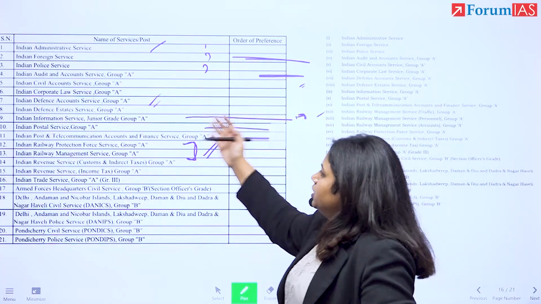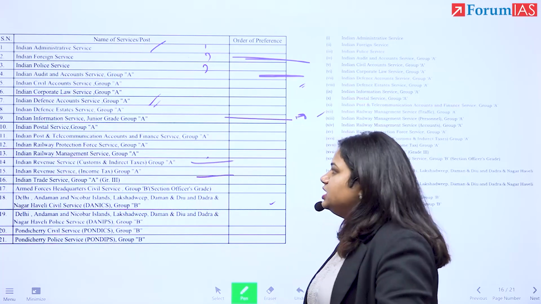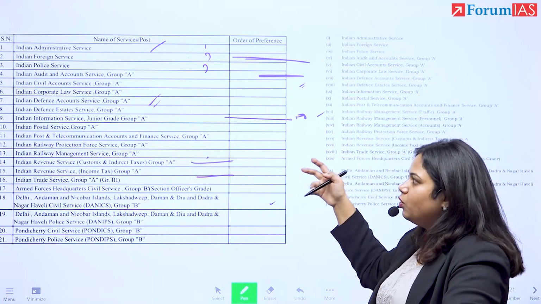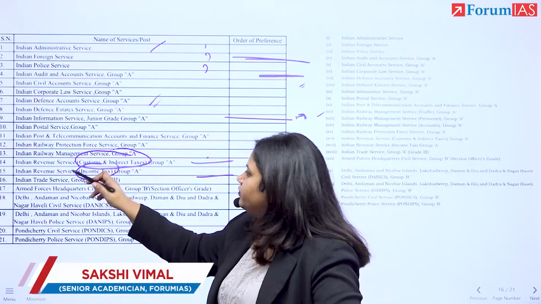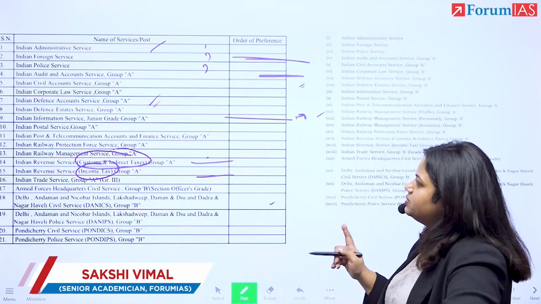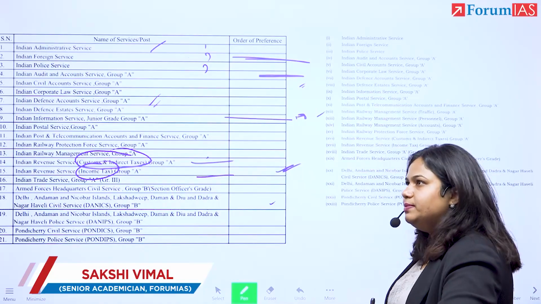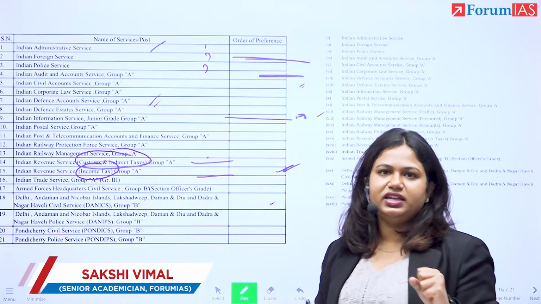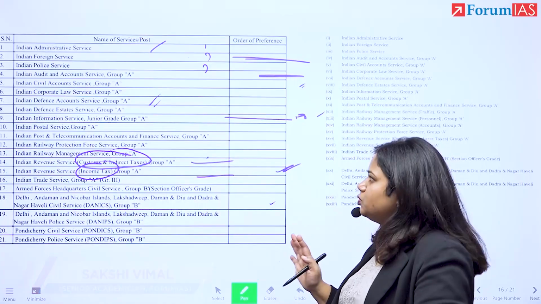Then the next services that are available to you are revenue services, customs and income tax. Now, there is a slight distinction between them. With customs, you will be involved with the Customs Act. With income tax, you will have to learn the Income Tax Act. This means that as an officer of revenue services, you will be dealing with how Indian revenue is extracted. You will be dealing with high net worth individuals or transactions. That is what you'll be working towards.